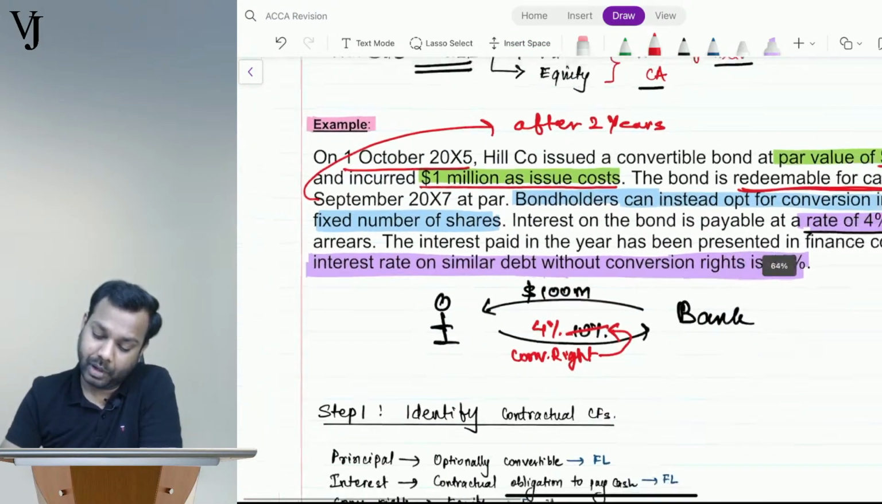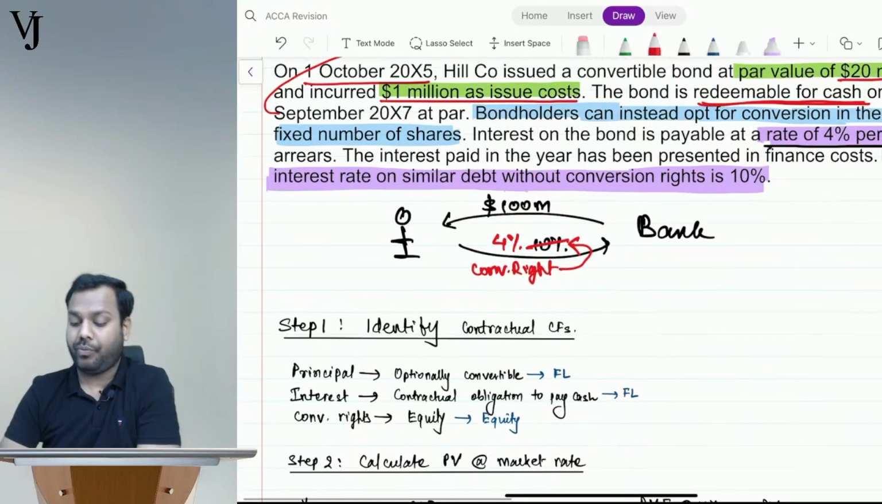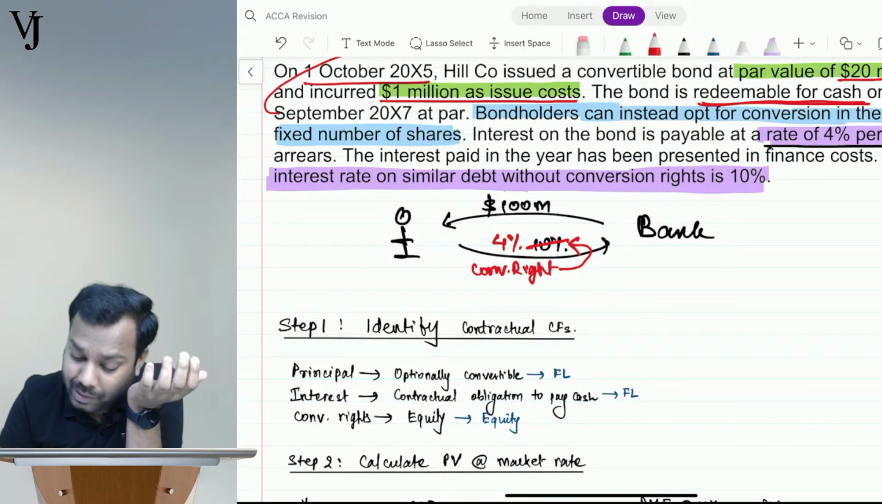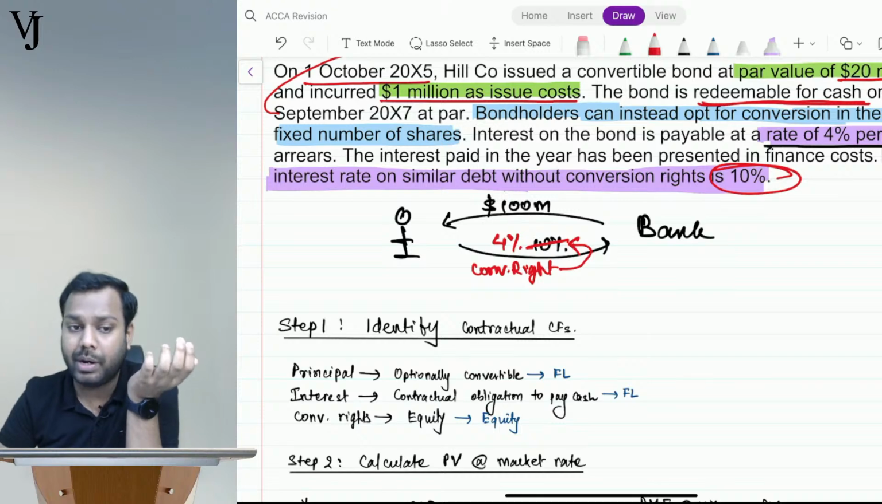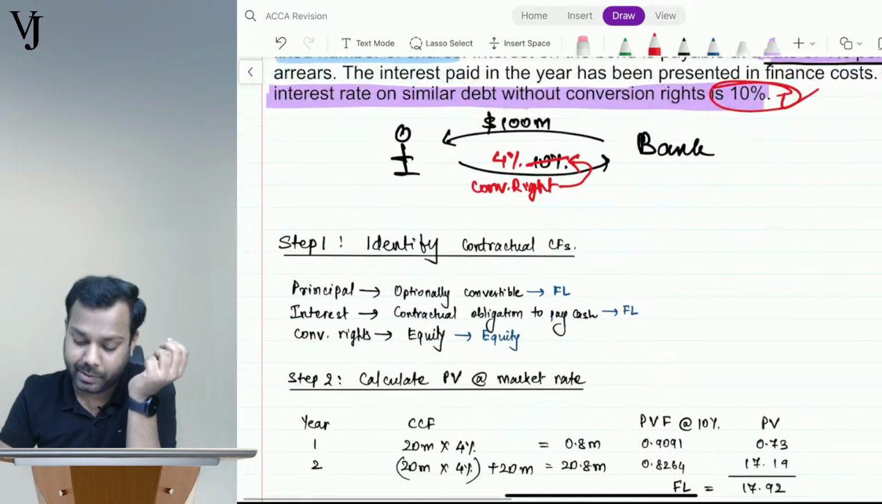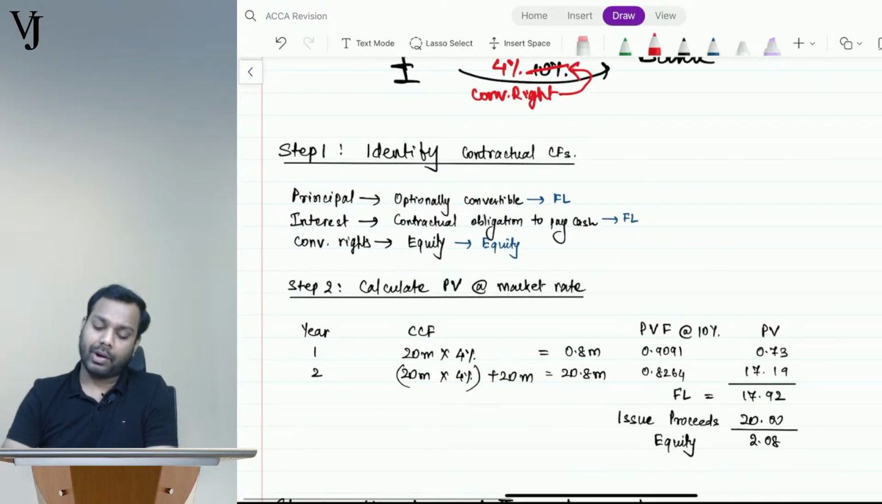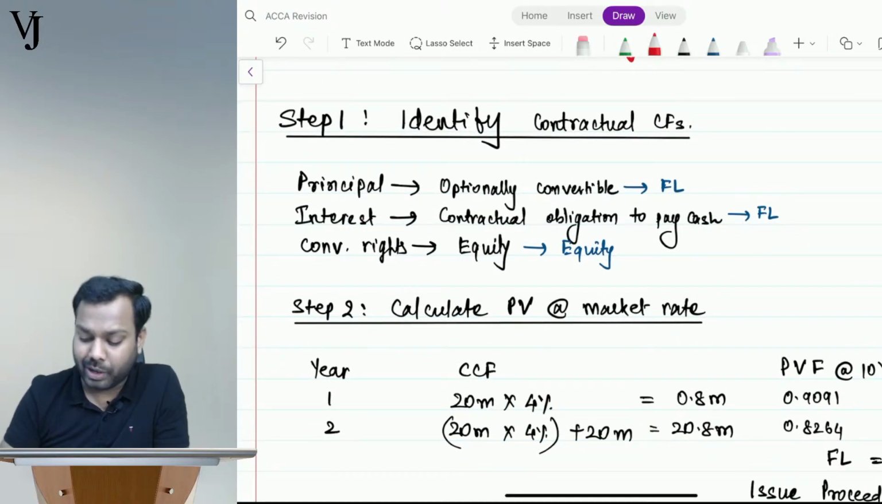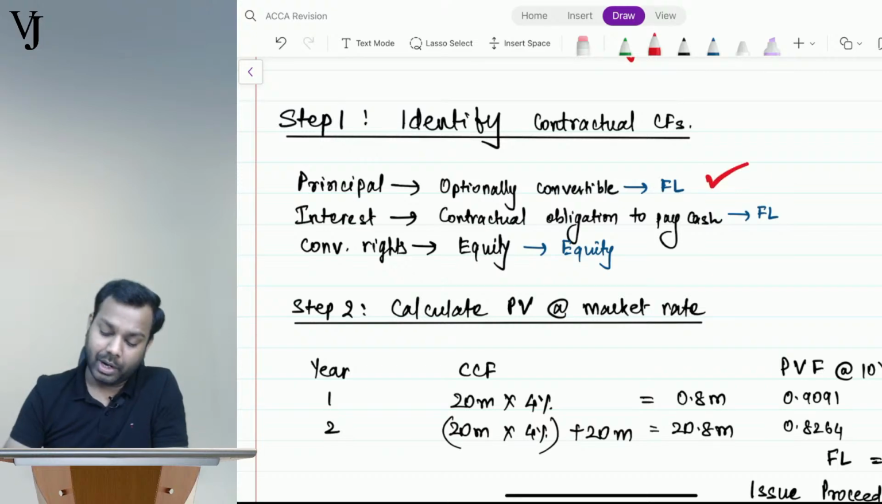Okay, so see, since we are calculating the present value of only the financial liability component, and this is the rate for the pure financial liability component, we'll calculate the present value using this rate, not the 4% rate. So first identify contractual cash flows for principal, interest and conversion rights. See, principal is optionally convertible, hence it is FL. Okay, so 20 million will be FL.